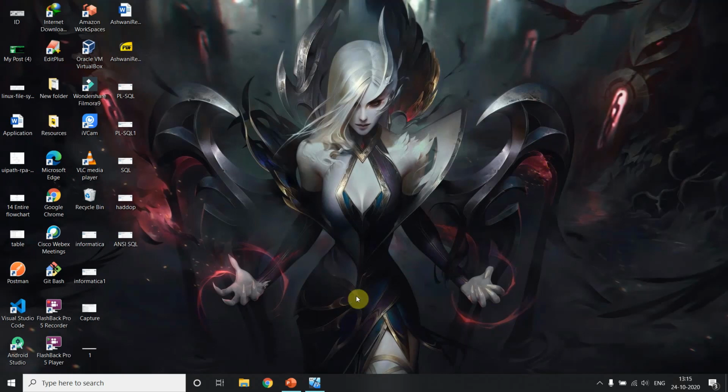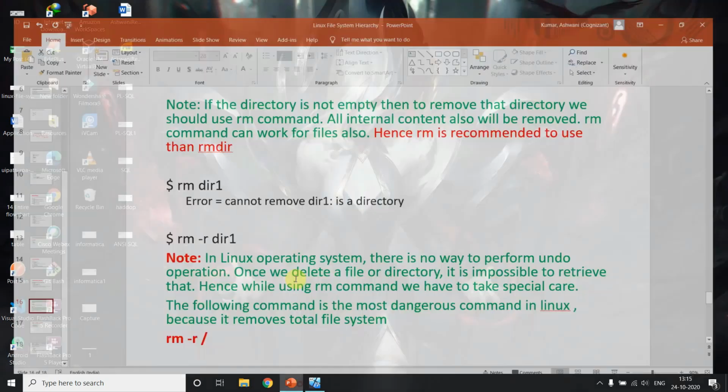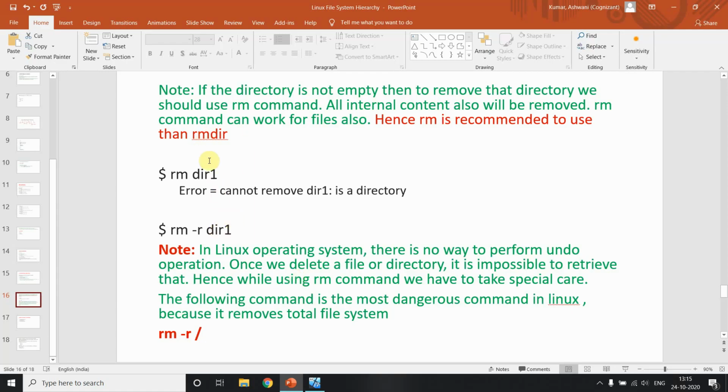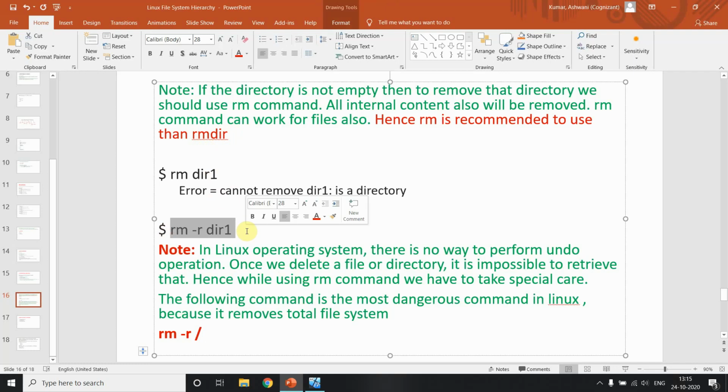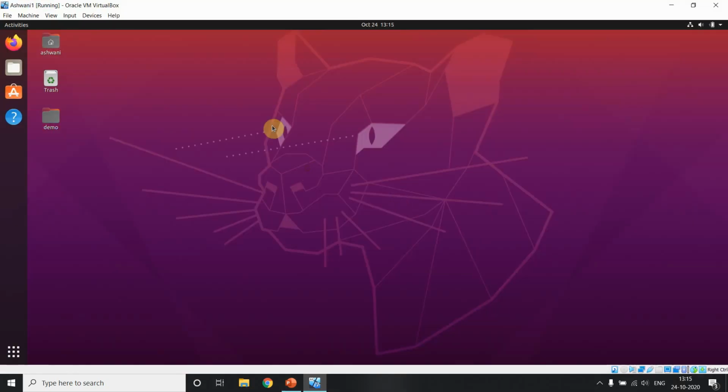In our previous video we already completed our remove directory command rmdir for empty directories, and the rm command with the r option for removing directories. It doesn't care what is inside your directory or file, it will remove without asking anything. So what is the disadvantage in this? We would say it will not ask you before deleting anything if you want to delete any directory. Let me show you in a practical way.